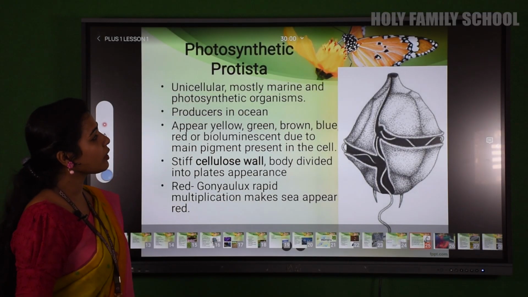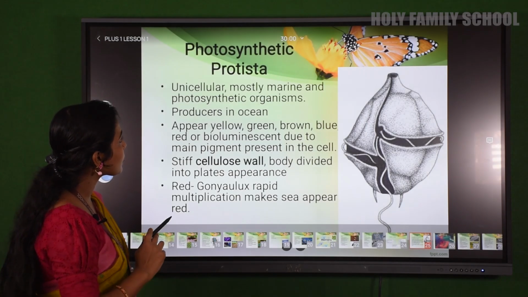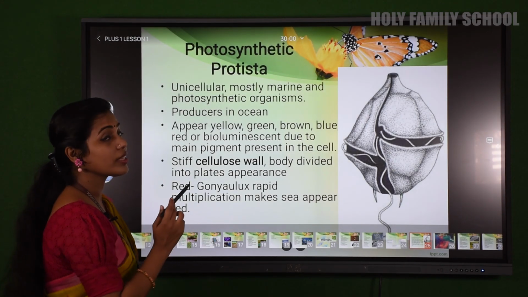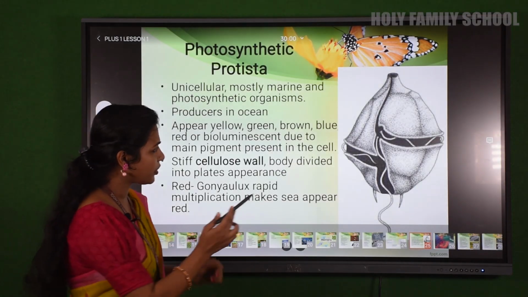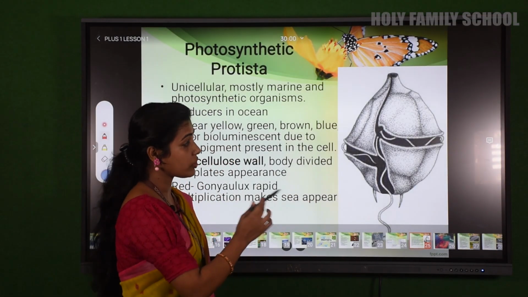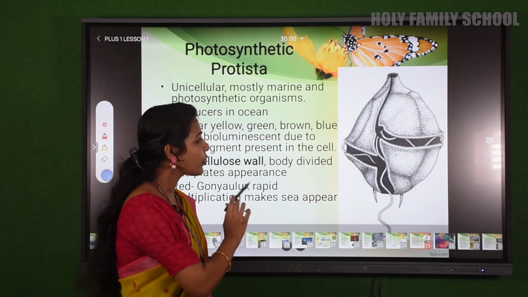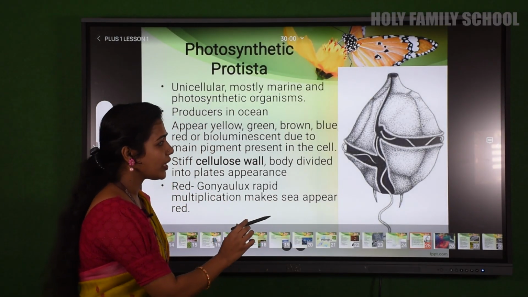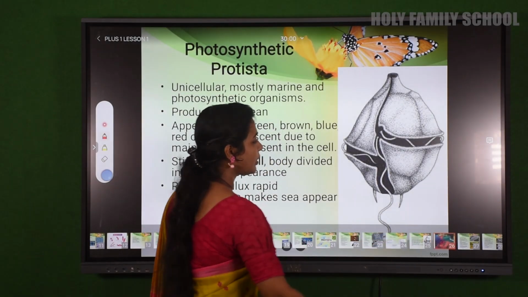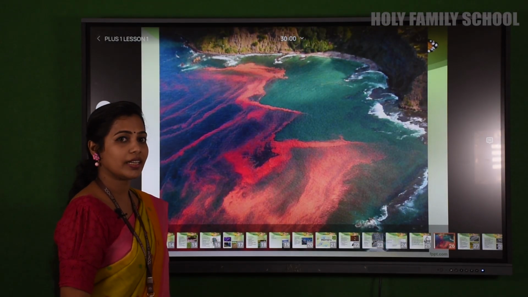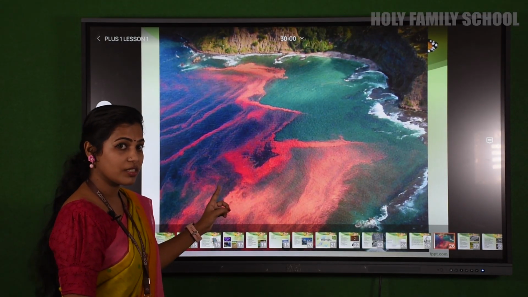Now let's see the diagram of examples of those protists. The first one discussed was the photosynthetic protist, in which we studied dinoflagellates. Yes or no? In dinoflagellates, one example we can see here is a dinoflagellate member, and its name is Gonyaulax. It causes red tide. You can see the appearance of the sea here. It looks beautiful, isn't it? But it is dangerous. How?